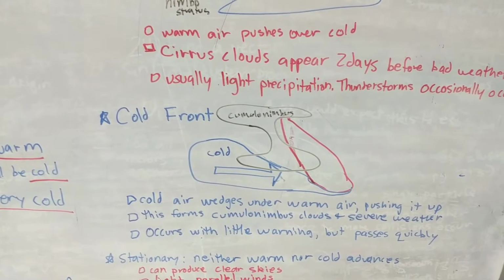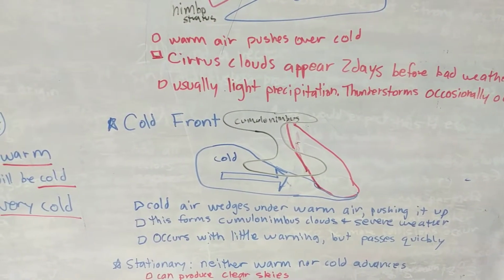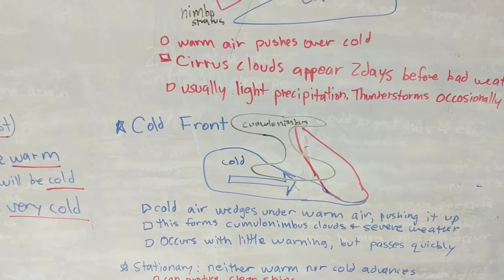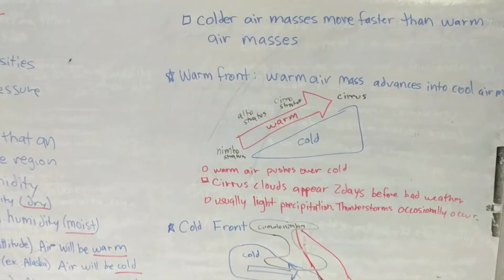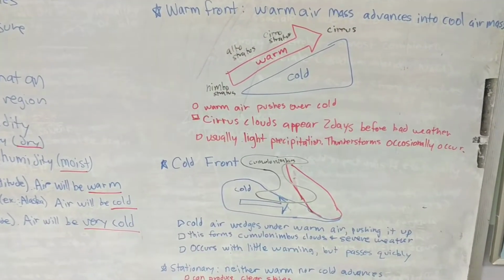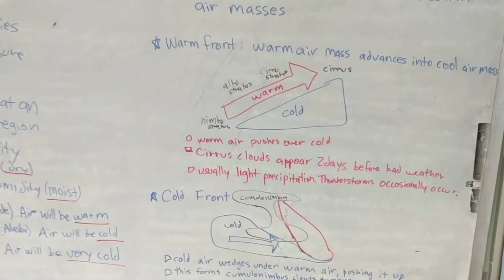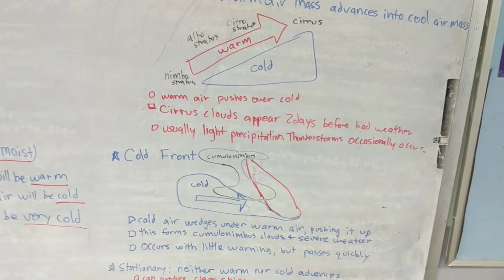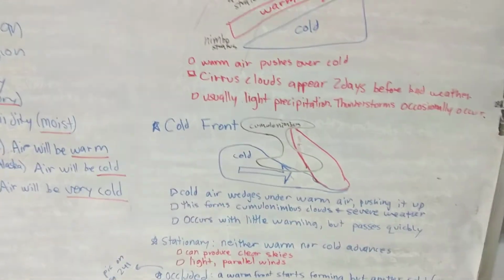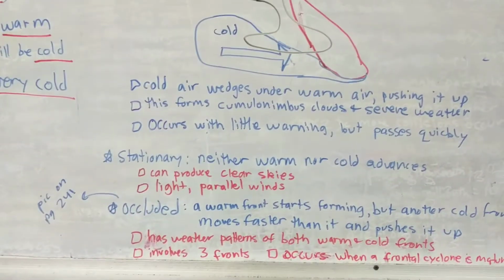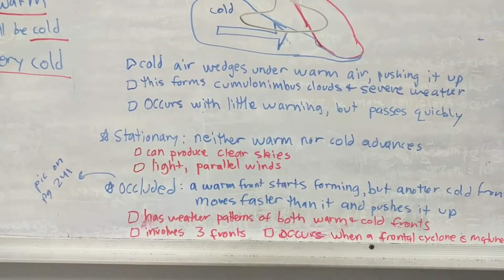The cold fronts will have very severe weather, but it will occur very quickly. So warm fronts have a steady kind of drizzle that occurs over a long time. Cold fronts will have very severe weather, thunderstorms, over a short time. All right? The other 2 types of fronts are stationary and occluded.